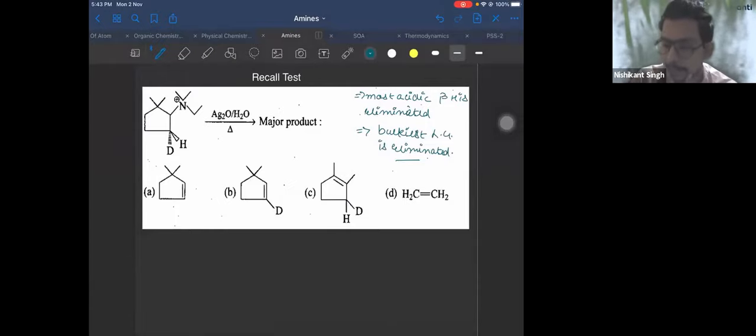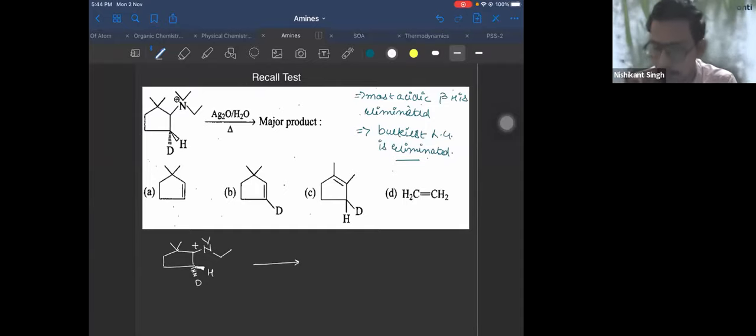So if I take this, then my reaction here is dimethyl N plus, dimethyl ethyl, dash wedge hydrogen. So this is what you have. Now the question comes, which will be eliminated?